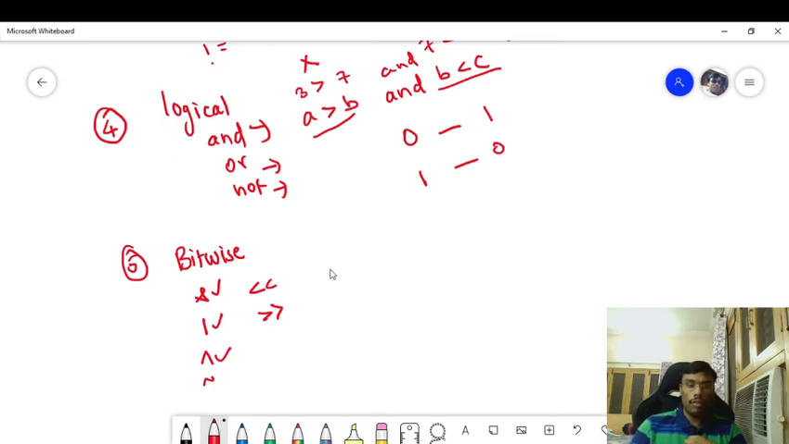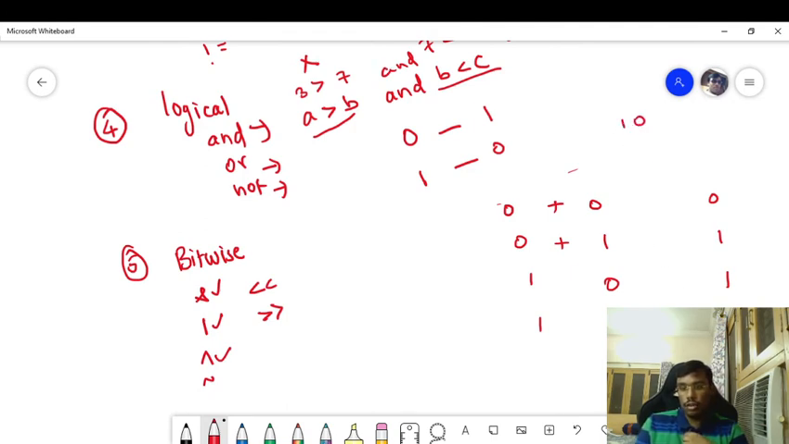XOR works according to its truth table: whenever the input is 0 0, the output will also be 0. Whenever the input is 0 1, the output will be 1. Whenever the input is 1 0, the output will also be 1. Whenever the input is 1 1, the output will be 0. Basically it adds each and every input: 0 plus 0 is 0, 0 plus 1 is 1, 1 plus 0 is 1, 1 plus 1 is 2, which can be written as 1 0.